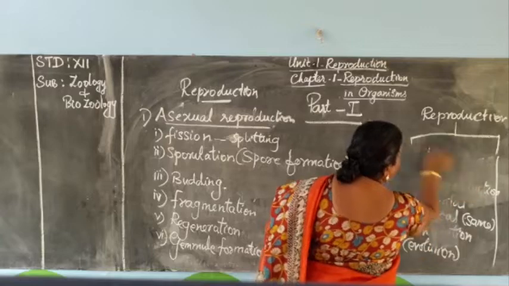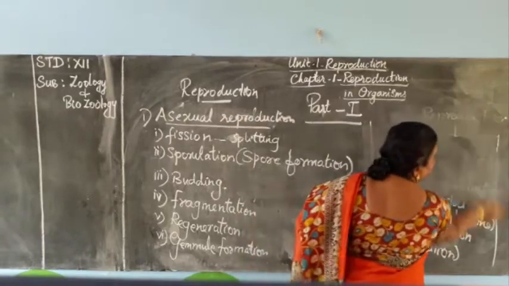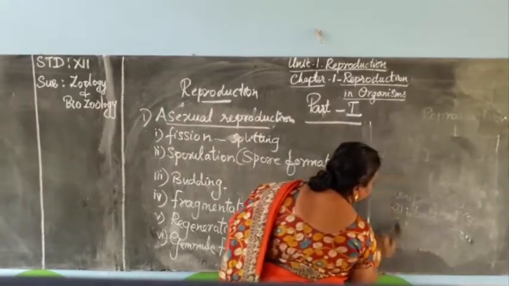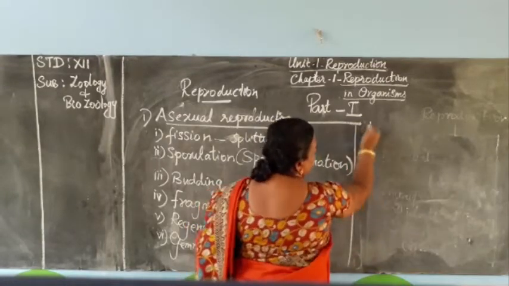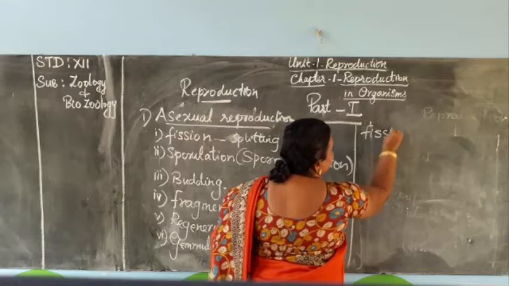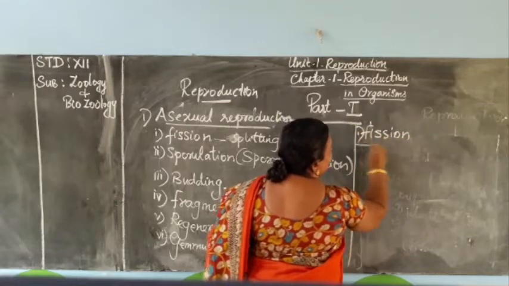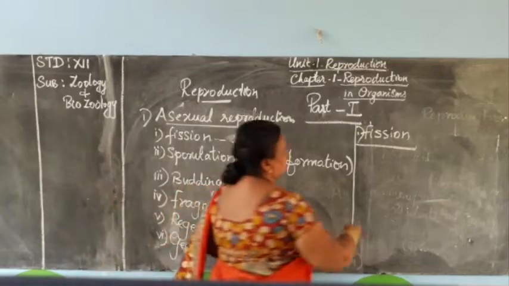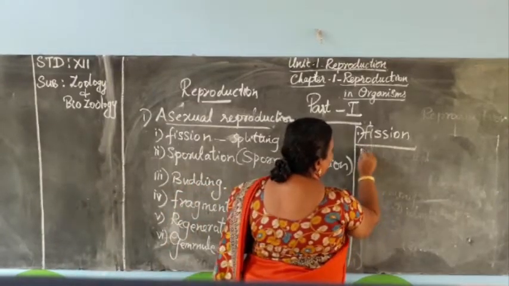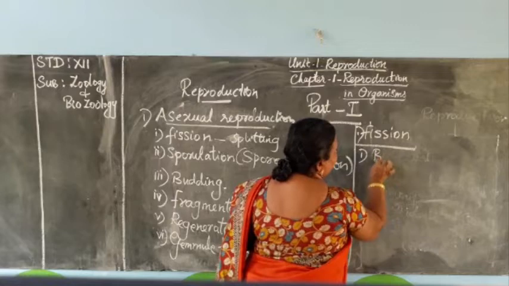What are the types there? Four types of fission are there. First one is binary fission.